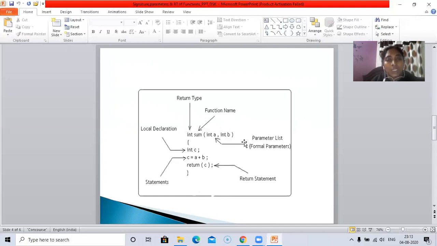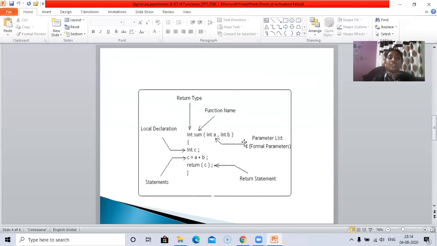The two values are passed, so we need another variable to assign the result. It's up to the user how he writes a program; it need not be only this way. He can simply end with return a plus b, or assign the result to a variable and then return that variable. This means we are not returning a variable, but the value to which it is assigned. So return c will carry the value which c holds.